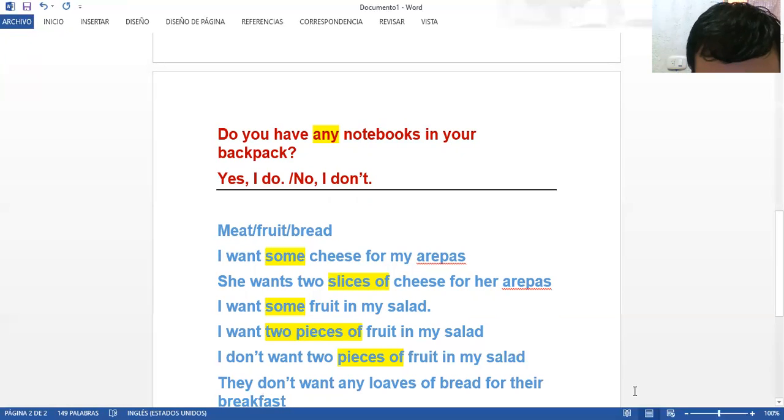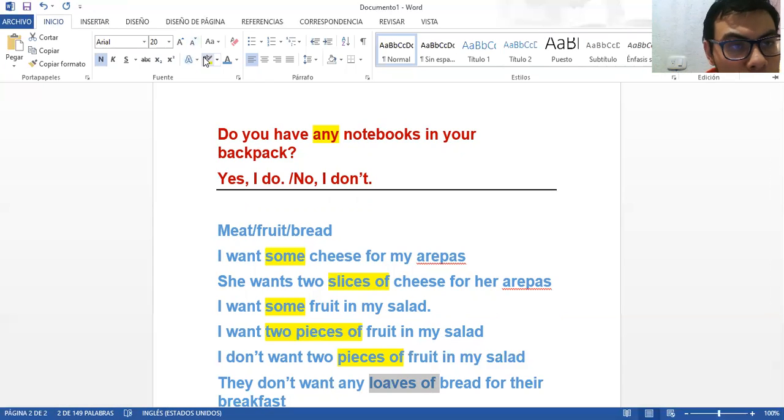Give me a moment. So we are going to say they don't want any loaves of bread for their breakfast. Okay, so loaves of is a word that we are going to use to make things that are not countable countable.